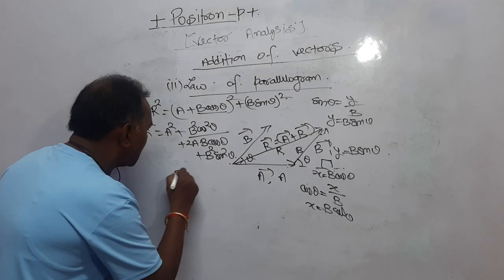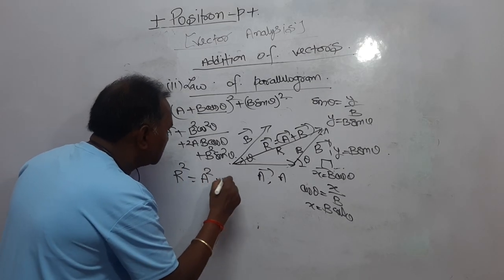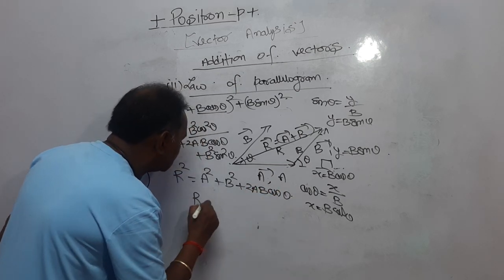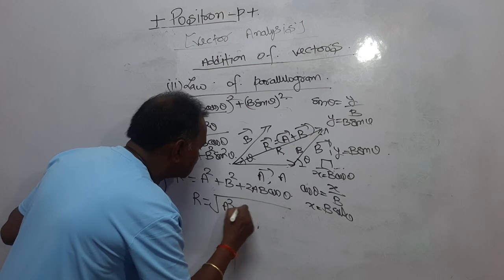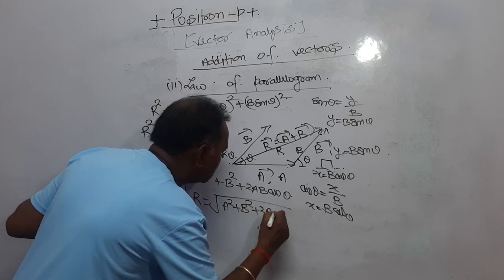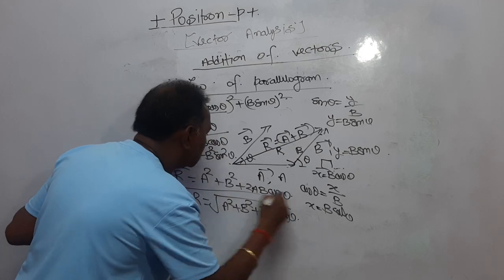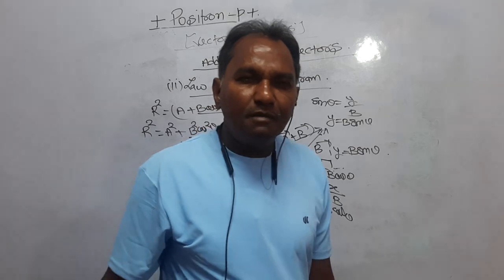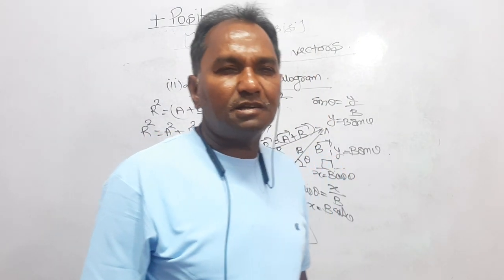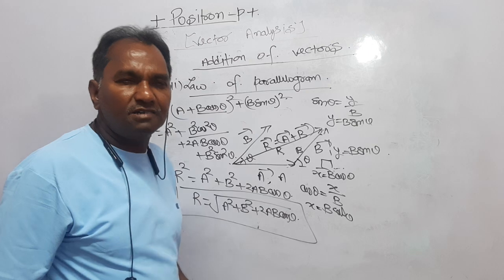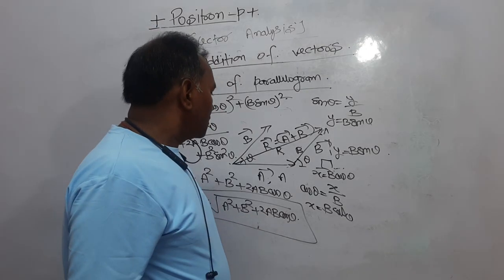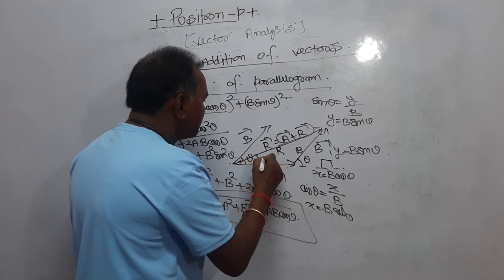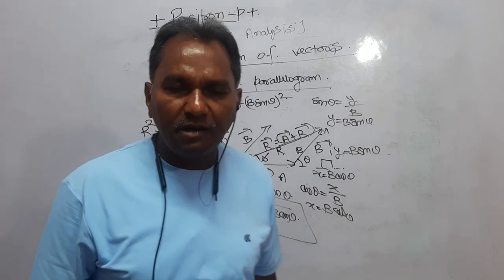So you will get R square is equal to A square plus B square plus 2AB cos theta. R, the resultant, is equal to under root A square plus B square plus 2AB cos theta. In this way you can find out the resultant of a vector, right? The two vectors A and B are subtending an angle theta with each other. In this case the resultant works out to be R is equal to under root A square plus B square plus 2AB cos theta. Let the resultant vector R be making an angle phi with the vector A, then how can you find out the angle phi?